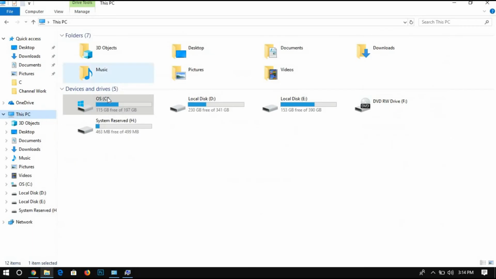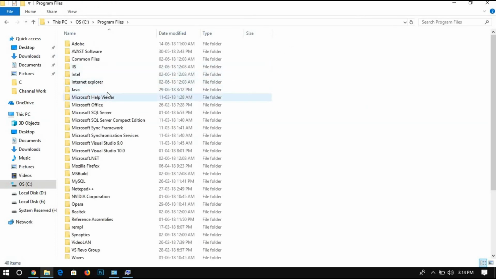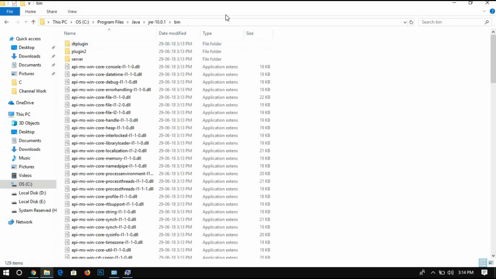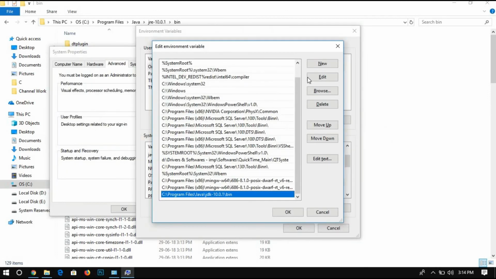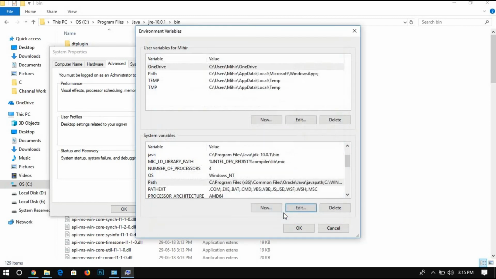Again you have to go to the C drive, Program Files, Java, and now we have to go for JRE, then again you have to copy the path, then press New, paste the path you last copied, and then you have to press OK.